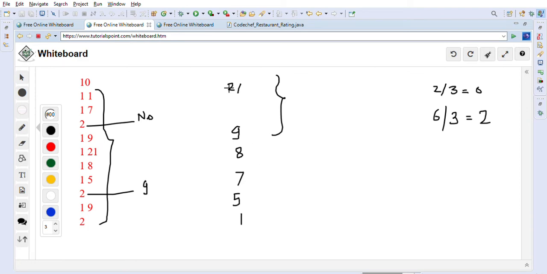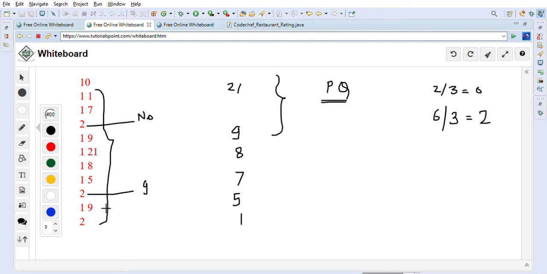As you might have already noticed, we are writing these review numbers in descending order, so the maximum will be on the top. That's why 21 is on the top, then 9, then 8, then 7, then 5, then 1. You might have already understood that this kind of problem can be easily solved with the help of a priority queue, which is a max heap implementation in Java. And that is what we are going to use to solve this problem.